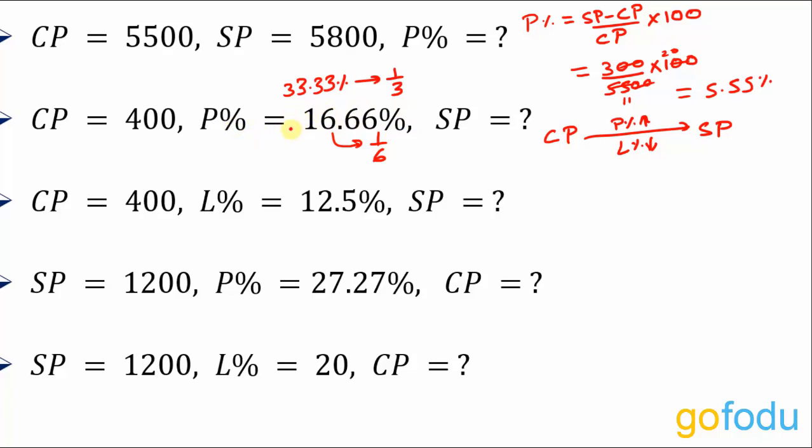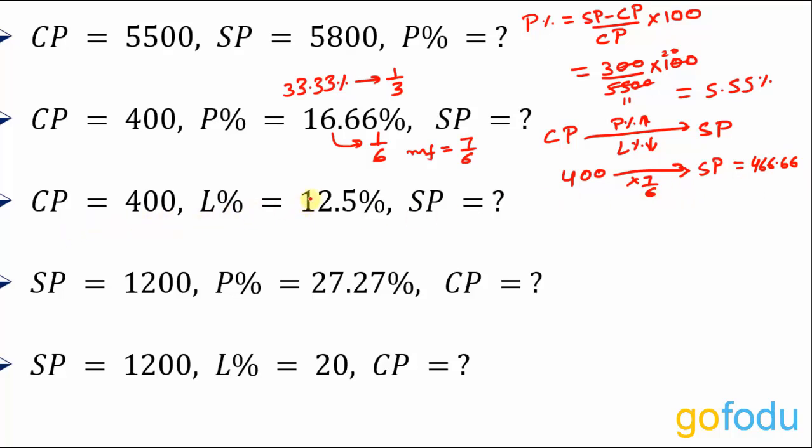Profit percent means we have to increase by this much percent. And an increment means a multiplying factor of 1 plus 1 upon 6, that is 7 upon 6. So we will multiply 400 with 7 upon 6 to get selling price. Selling price will come out to be 400 into 7 upon 6, that is rupees 466.66.